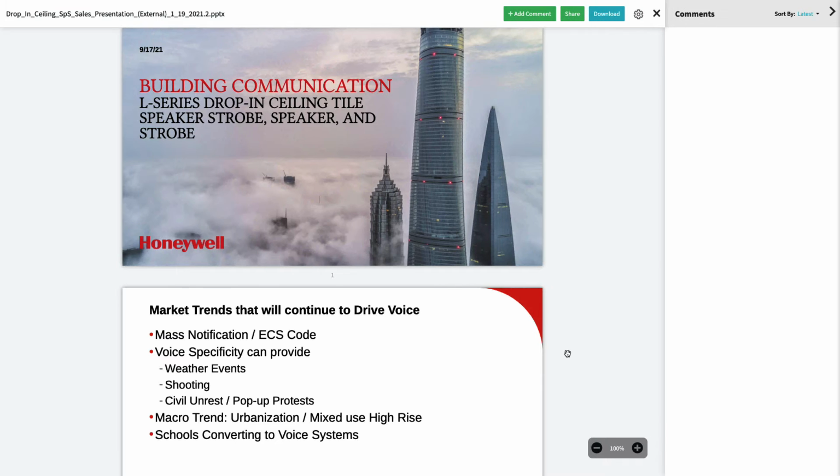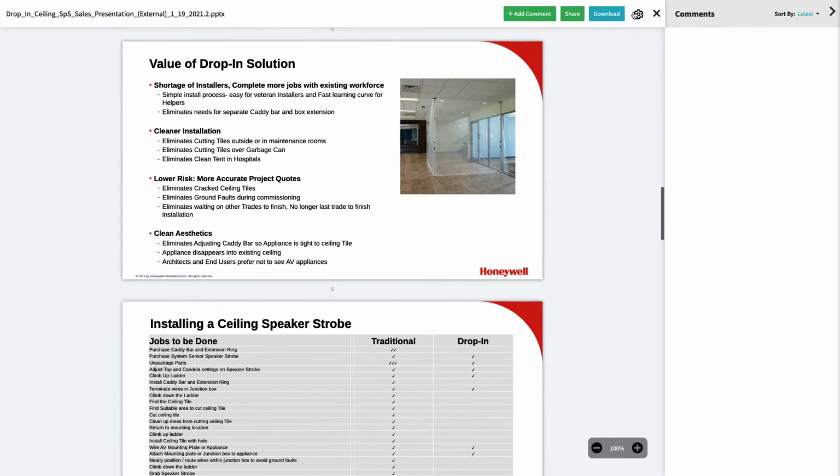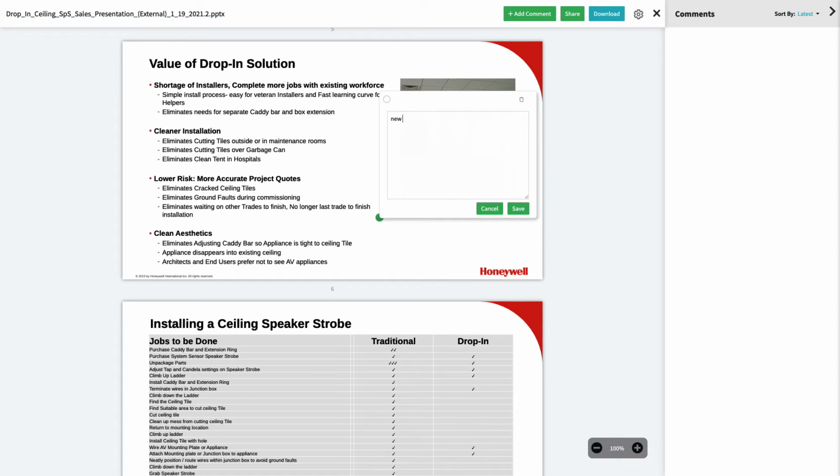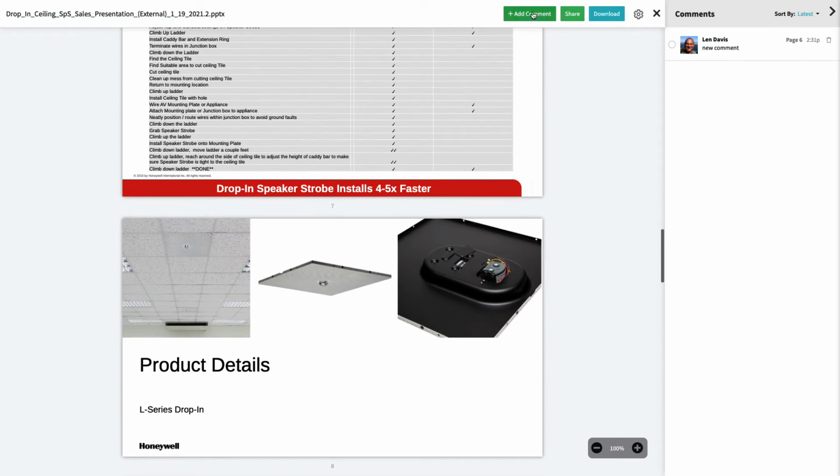Now if this was a multi-slide PDF, it works the exact same way. You can go to any slide in the presentation. You can add a comment here. You can add a different comment on a different page.